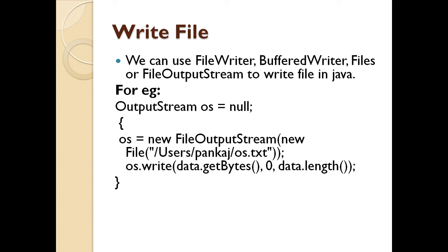Now next operation is if I want to write to a file. So I use the file writer, I use the buffer writer, I use the files or the file output stream. This is an example of how you write in the file. Output stream OS is null. OS is the new file output stream, and it contains the file I have given the entire path. So it is going to write on the OS write data get bytes. So get bytes is the method with which it is going to write bytes by bytes. It will write till the end. So data dot length is the method which is going to calculate the length of the data.